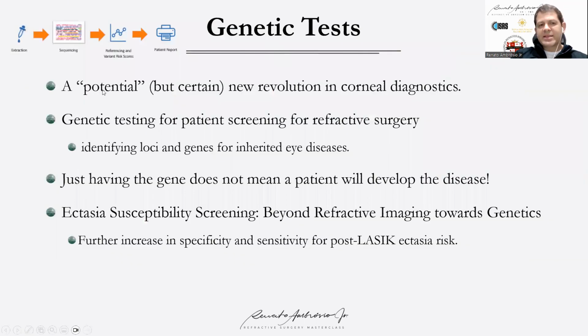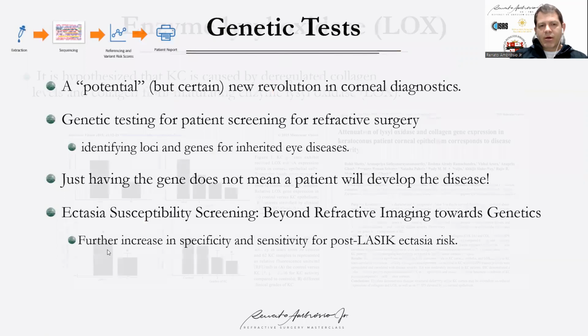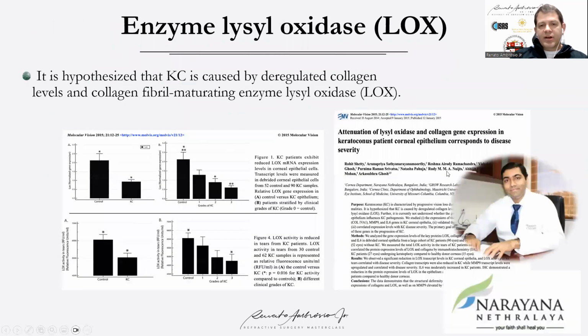So when we think about genetic tests, we have a potential for a new revolution in diagnosis. It can be really integrated with the imaging for the cornea. And we have the genes that are related to the corneal stroma, the collagen, and the substantia propria of the stroma, but also to inflammation. And we have to understand ectasia susceptibility definitely beyond imaging into this molecular biology domain. This has been very nicely promoted and studied by Dr. Roberto Chetty's group, for example, with attention on lysyl oxidase, which is a very important factor for the regulation of collagen at the collagen level.